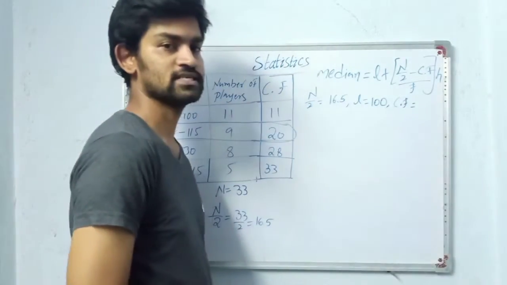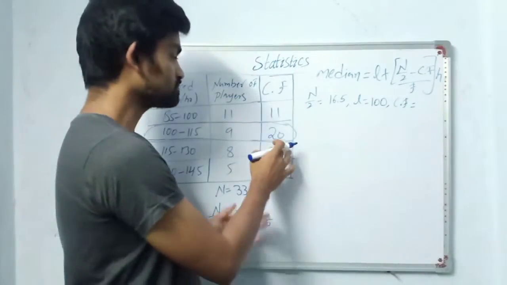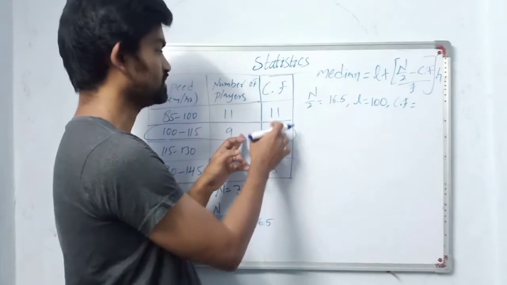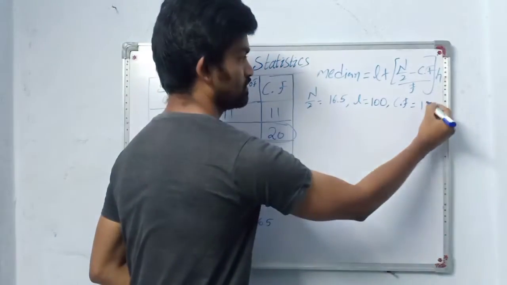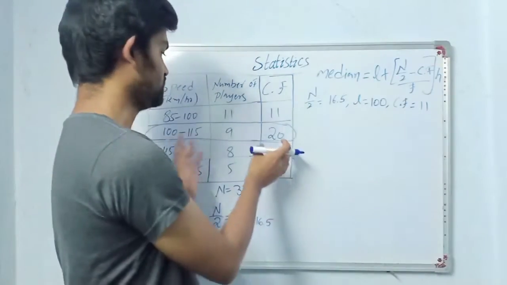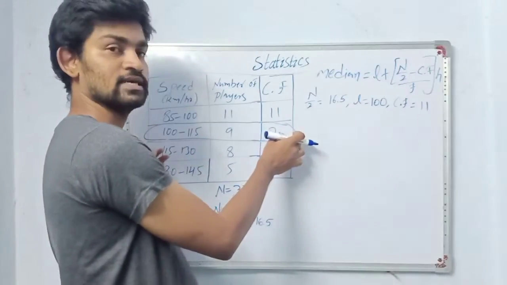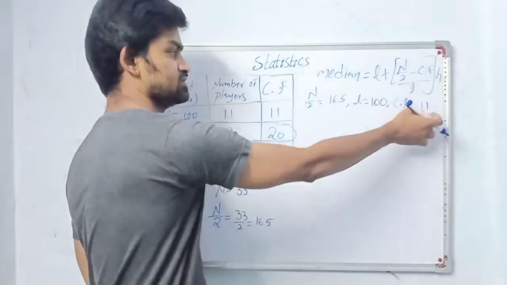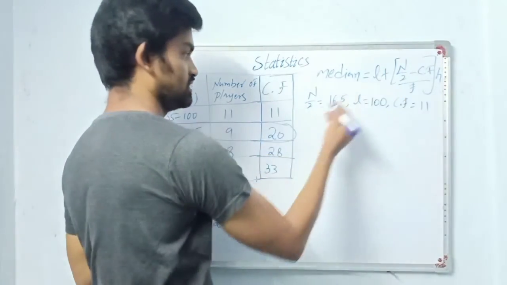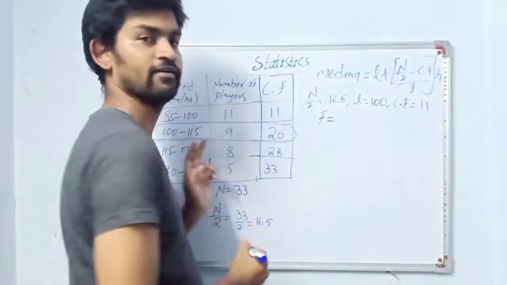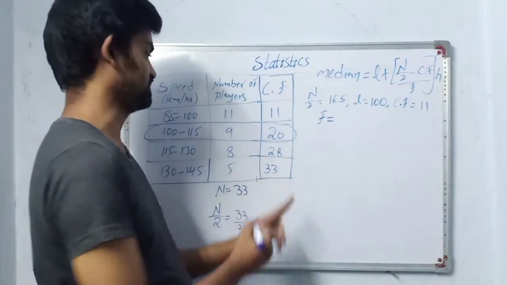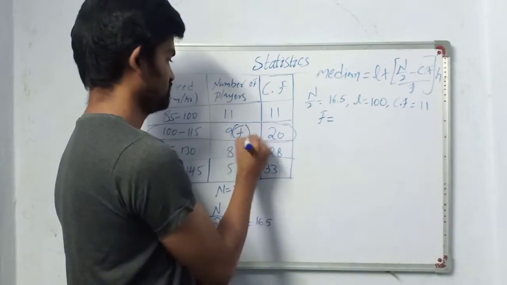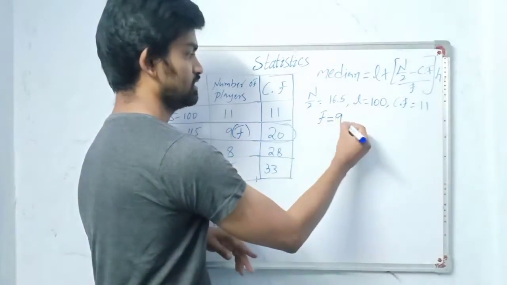So what is CF? CF is nothing but the preceding cumulative frequency of the median class, that is 11. So our CF is 11. Next we have to find F. F is the respective frequency, the median class frequency. This is F, so that is 9.